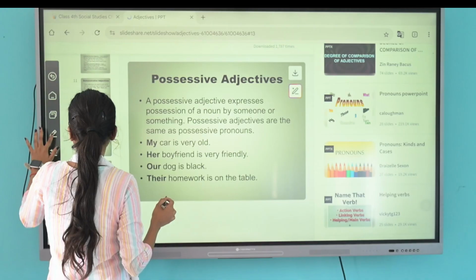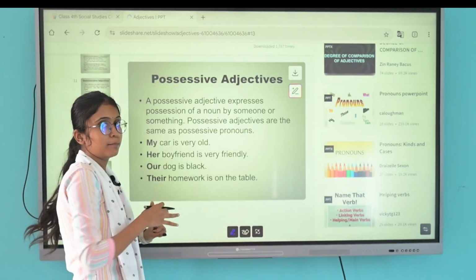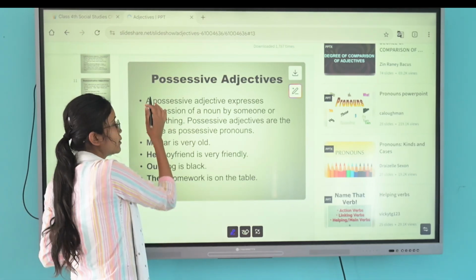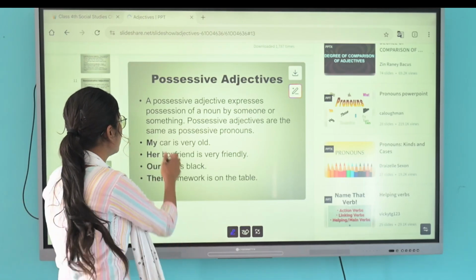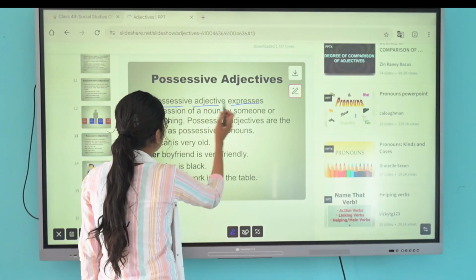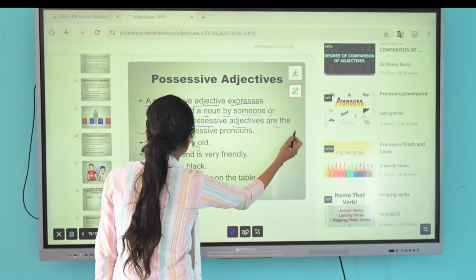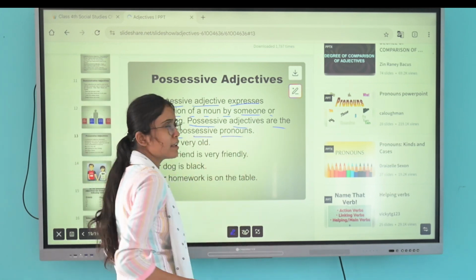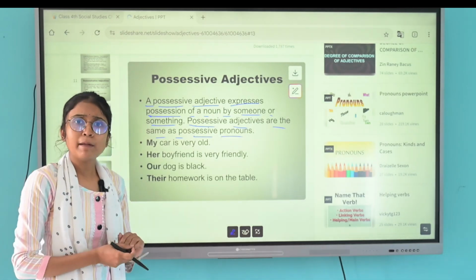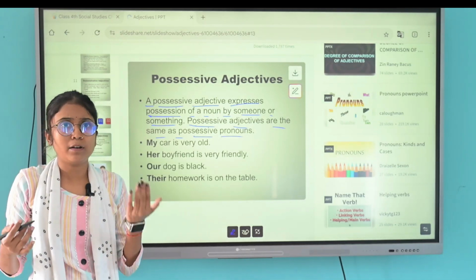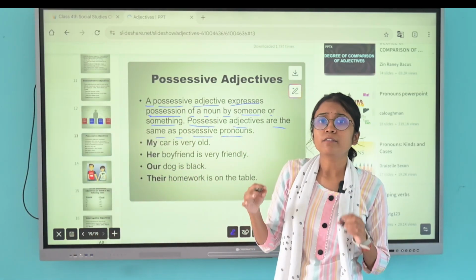Understood? Let's see what is a possessive adjective. We have also studied possessive pronouns in my previous video, so you can go and see that. What is a possessive adjective? A possessive adjective expresses possession of a noun by someone or something. Possessive adjectives are the same as possessive pronouns. You have studied possessive pronouns, right? It shows the ownership and belongingness of the noun or pronoun.